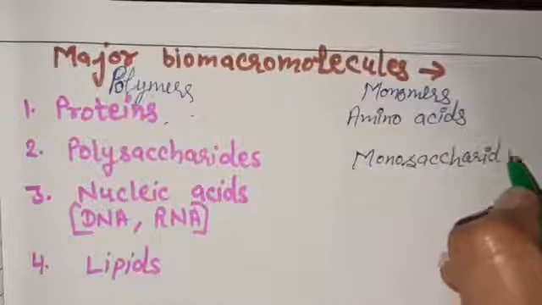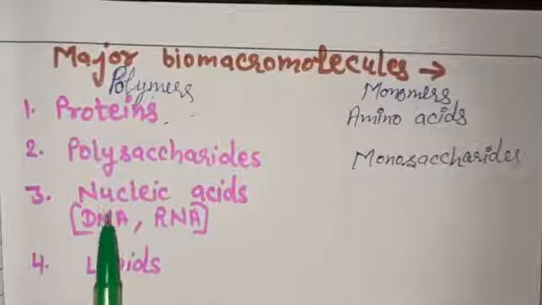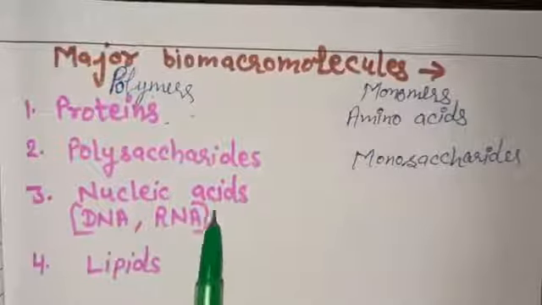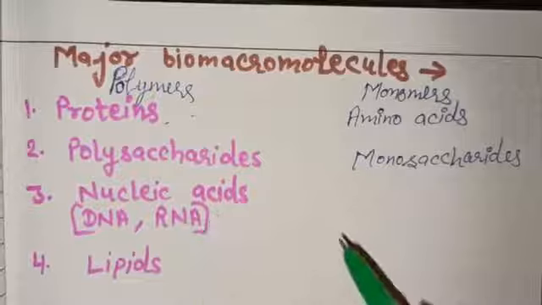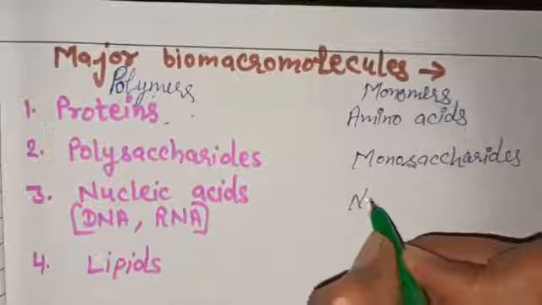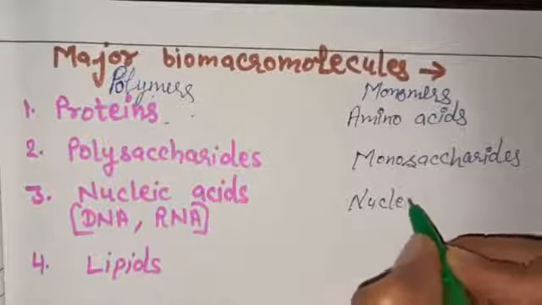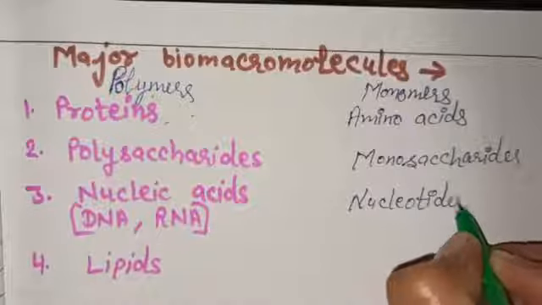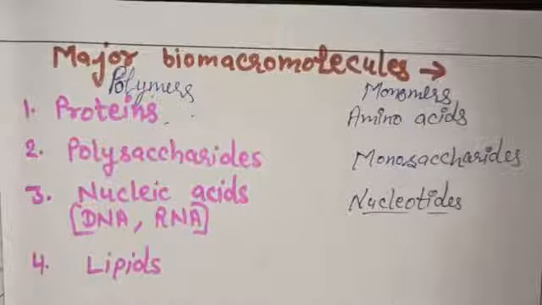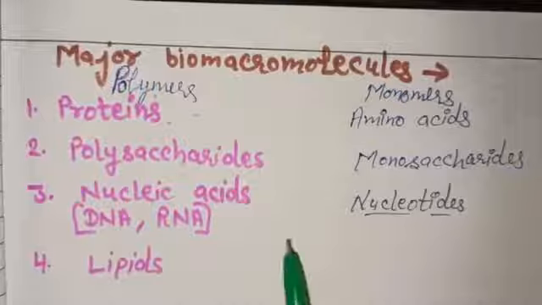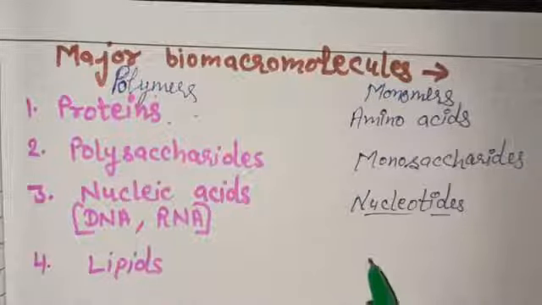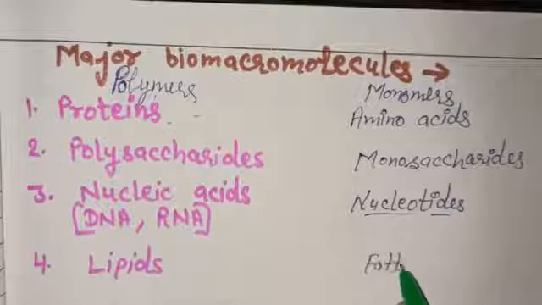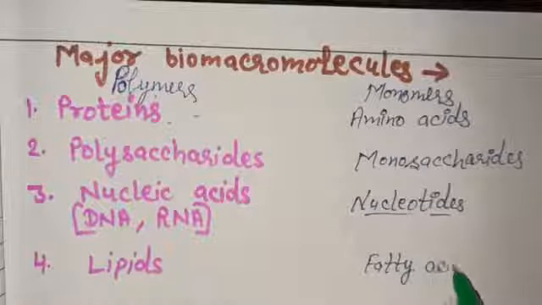Likewise, nucleic acids like DNA and RNA are polymers of nucleotides. You already know about nucleotides; we have discussed them in the previous lecture, right? And lipids are also polymers of fatty acids with glycerol.